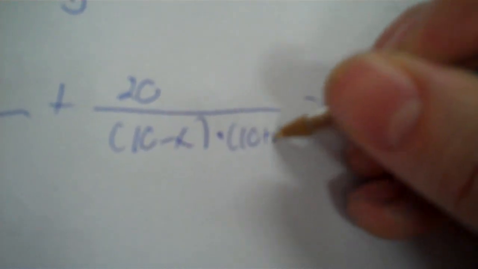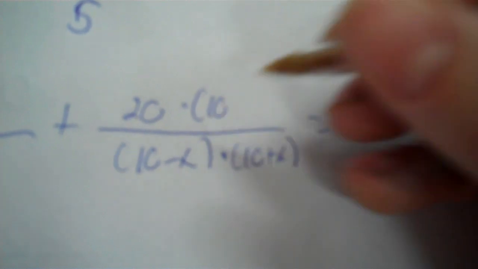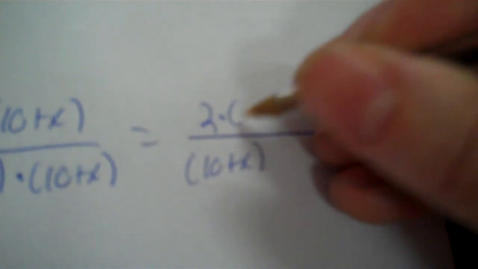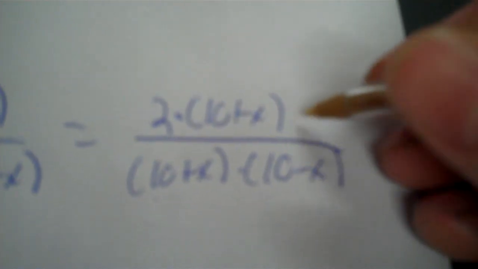1, 0, 0. So you got to get the second and the third so they have a 10 plus x. Remember, having a 10 minus x doesn't count. Subtraction is not commutative. Okay, so that's set. Now 10 minus x, 0, 1, 0. So we need these two to get a 10 minus x. That already has it. So with this, cancel the bottom.